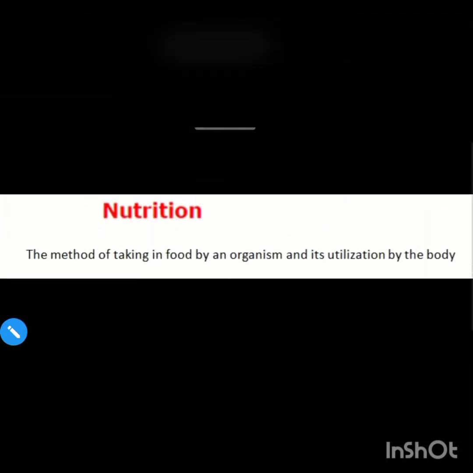What is nutrition? Nutrition is the method of taking in food by an organism and its utilization or use by the body.